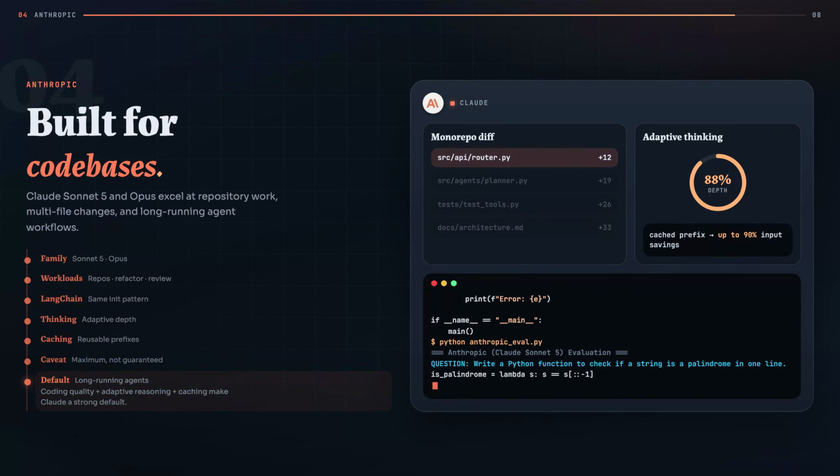For long-running software engineering agents, Claude's combination of coding quality, adaptive reasoning, large context, and prompt caching makes it a strong default.